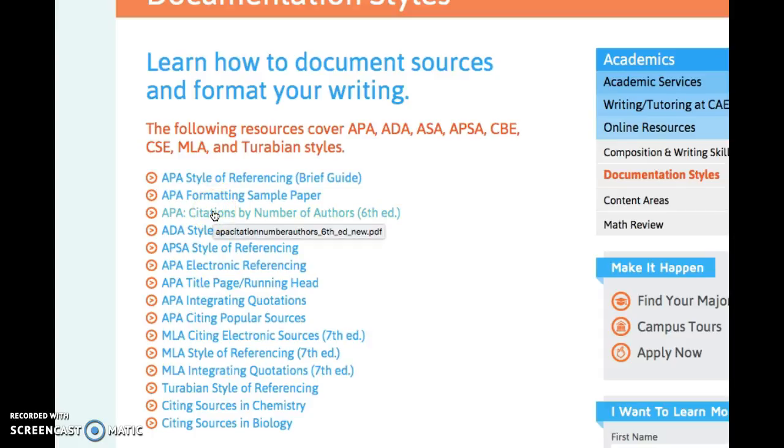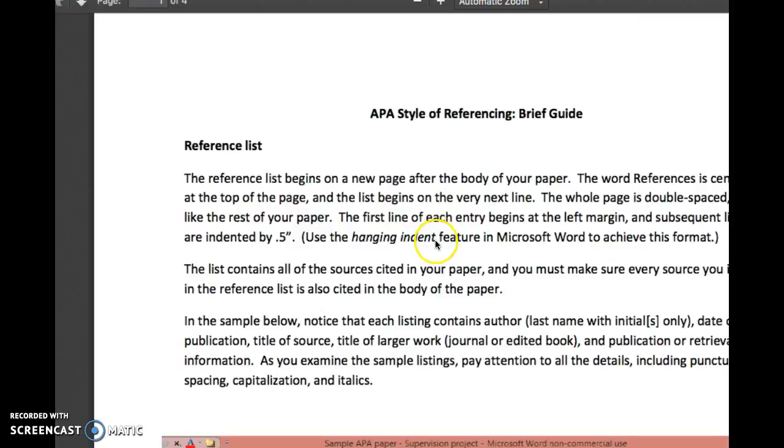And if you are somewhat familiar and you have other resources that you like to use, sometimes people like to use the online site of the Purdue OWL, as in Purdue University, an owl like a bird. That's a really nice reference, and they have a lot of examples that are pretty clear, but this is also available to you right here at the USJ website. They have an example in a sample paper, specific examples for citations for authors, but then most of this is, like I said, this brief guide that you can look at.